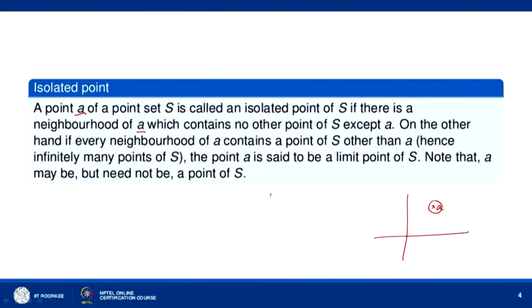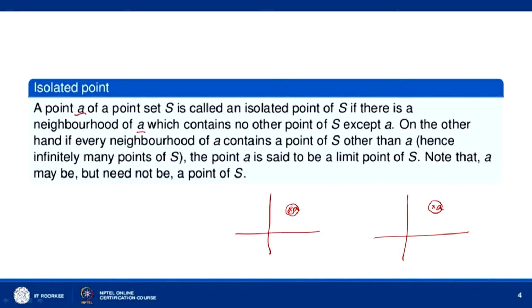Suppose in the other situation, suppose this is your point A, you take any neighborhood of Z equal to A, it contains a point of S other than A, then the point A is called the limit point of S. If you take an even smaller neighborhood, that will also contain a point of S other than A. So, any neighborhood of Z equal to A contains infinitely many points of S. So, then the point A is called a limit point of S.